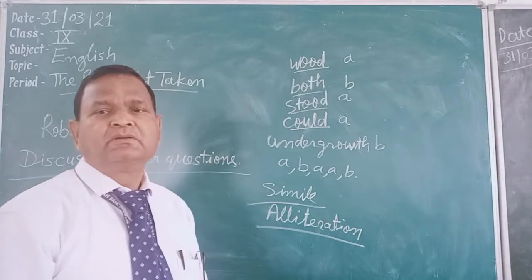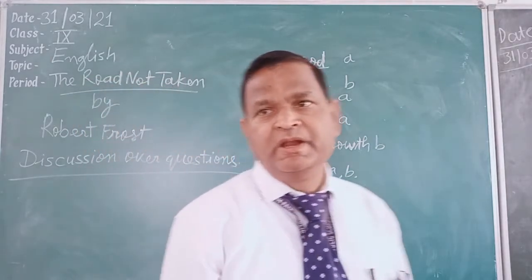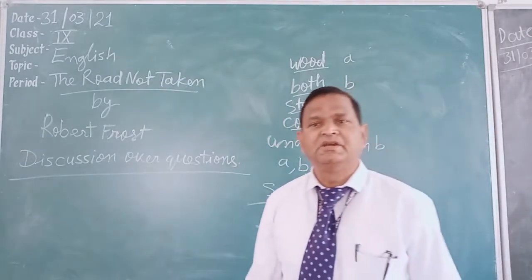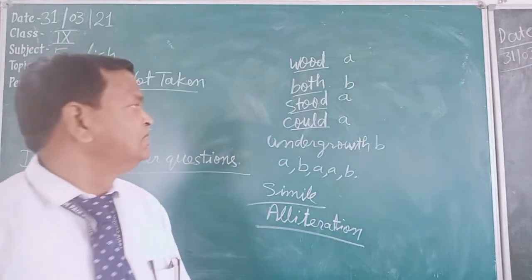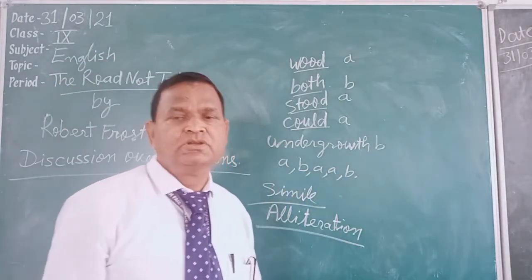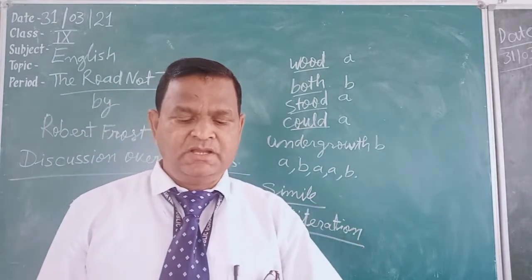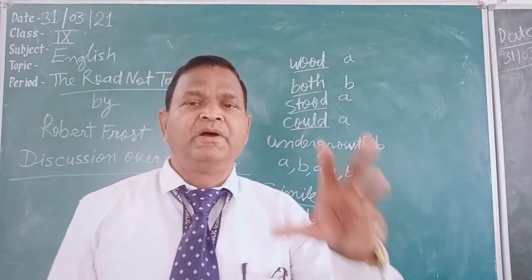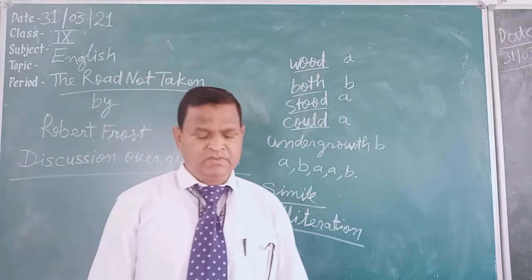So wherever you find a poetic device used, you will write it. If the rhyme scheme is asked in your examination, you will write that in the whole poem the A, B, A, B rhyme scheme has been used. If imagery is asked, then whatever image comes to your mind from the stanza you read, that will be the image.